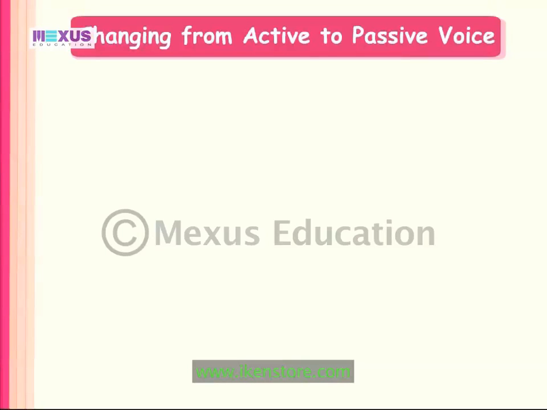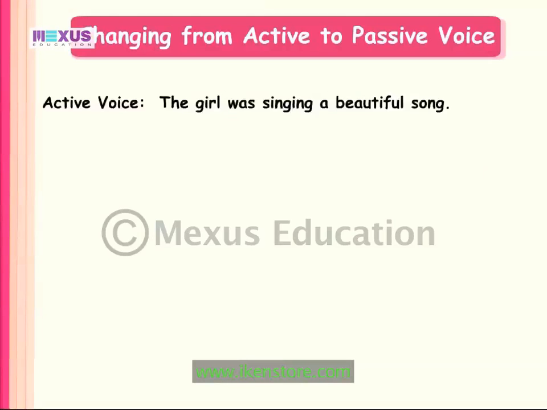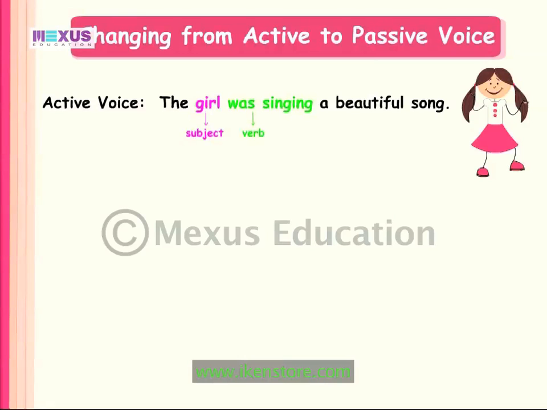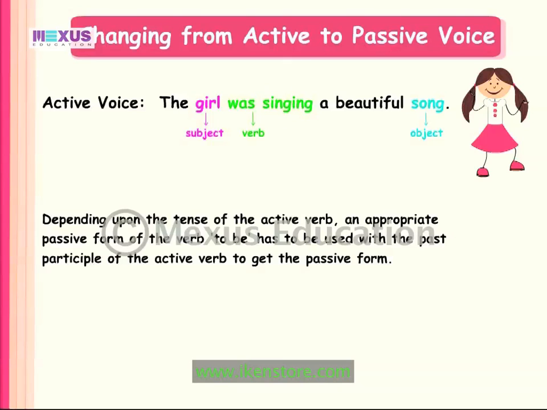Let's look at some more examples of changing sentences in active voice to passive voice. The girl was singing a beautiful song. In this sentence, the subject, girl, is the agent of the active verb was singing. The object is song. While changing this sentence to passive voice, depending on the tense of the active verb, an appropriate passive form of the verb to be has to be used with the past participle of the active verb.